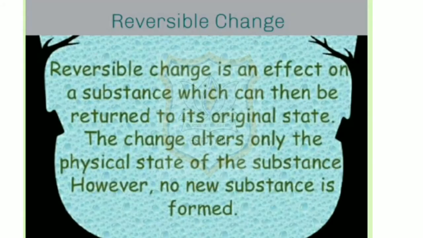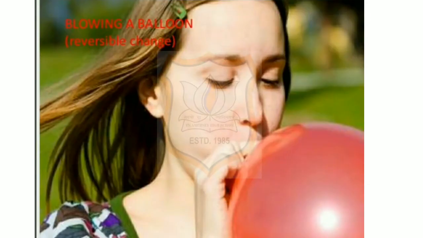What is reversible change? Reversible change is an effect on a substance which can then be returned to its original state. The change alters only the physical state of the substance. However, no new substance is formed. Let us learn how changes can be reversed.